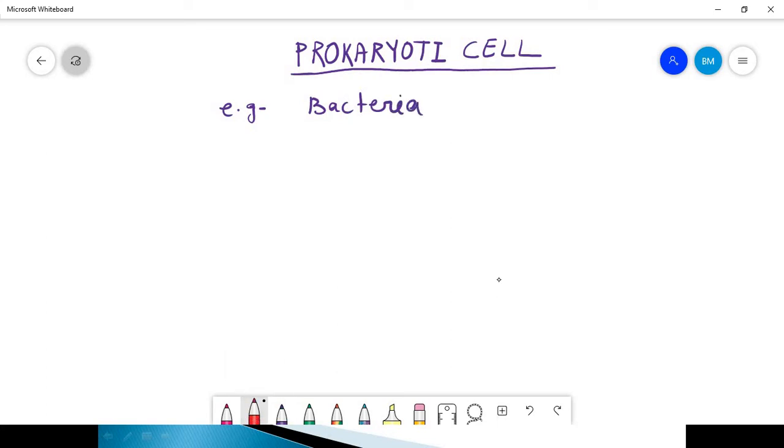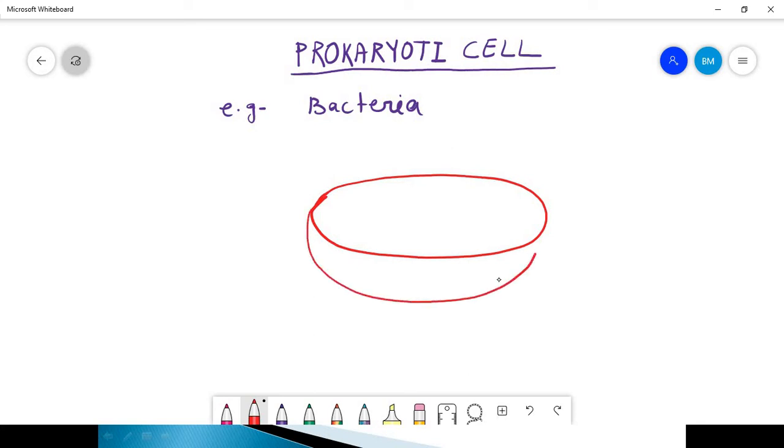Here, if I am drawing the structure of bacteria, bacteria have different shapes: circular, cylindrical, cocci, bacillus. Here I am taking an elliptical or cylindrical bacterium. This is the structure.